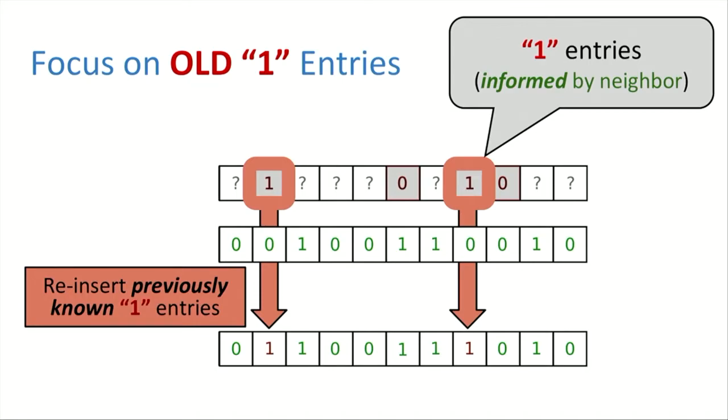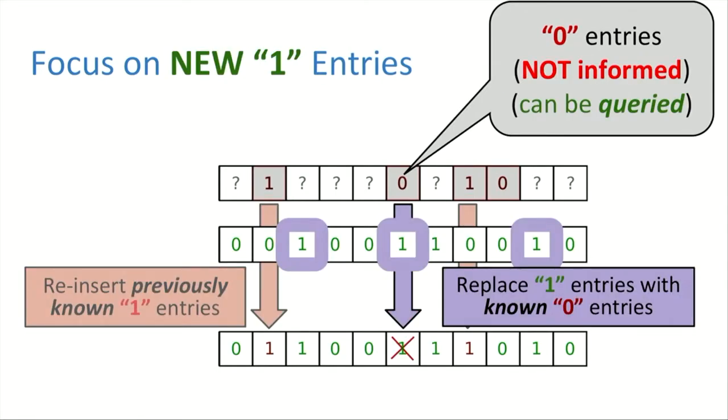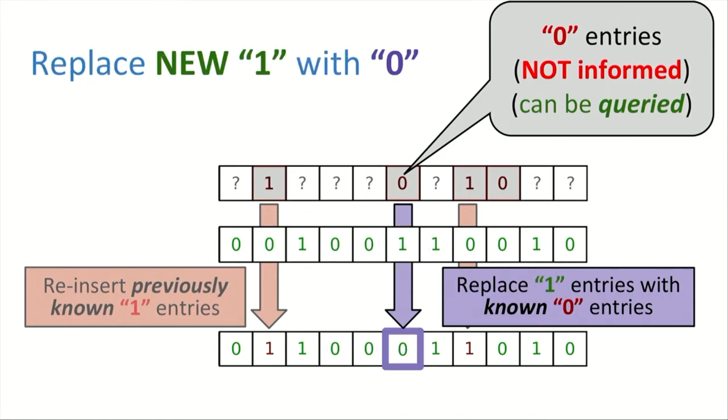You know where those are because they were reported to you, and there's a small number of them, so you immediately reinsert them. More interestingly, the red 0 entries are not known to you, but they're only relevant when they conflict with a new 1 entry. So now you loop through the green 1 entries and see if any of them are in conflict with an old 0 entry, and then you replace them.